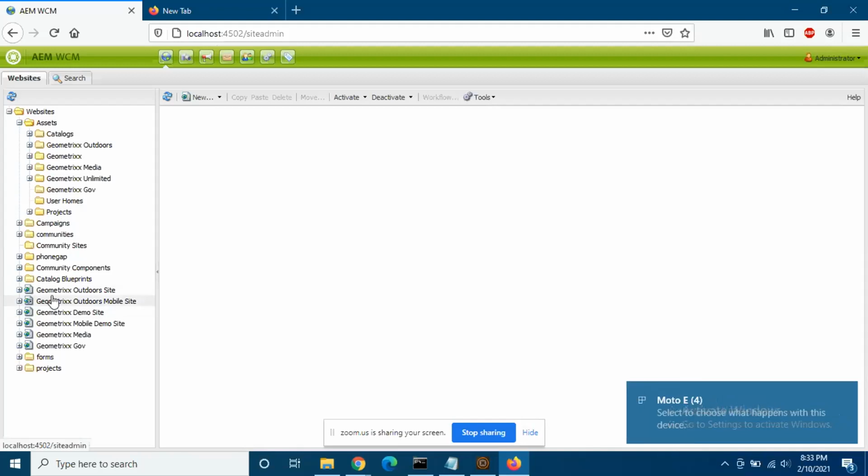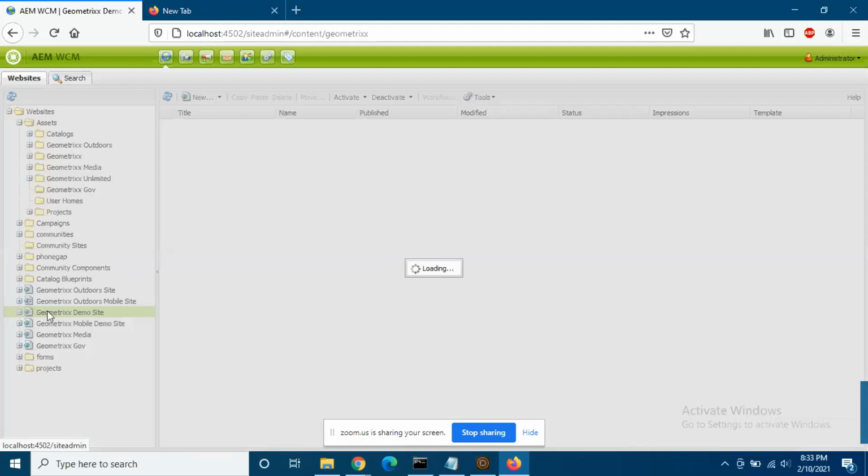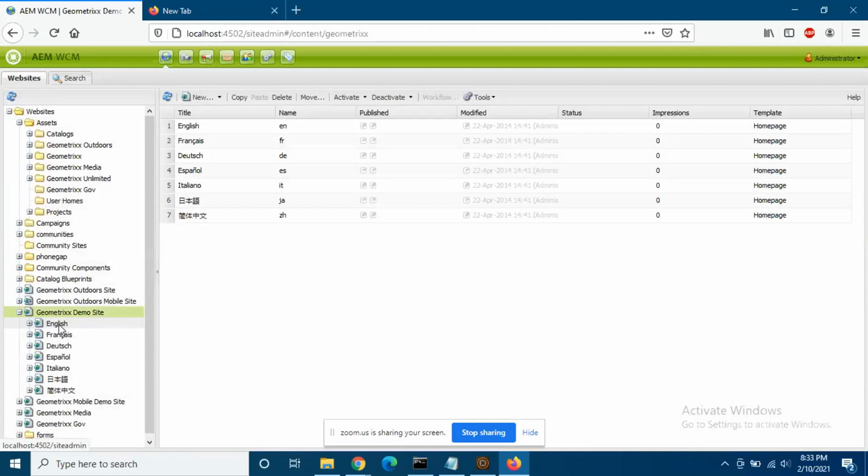There's a plus sign in the Geometrics demo site. Click on this plus sign. You can see multiple websites for the Geometrics demo site. You can see the English version, French version, Dutch, Spanish, Italian, Chinese, Japanese. Now click on English version and double click on the English.